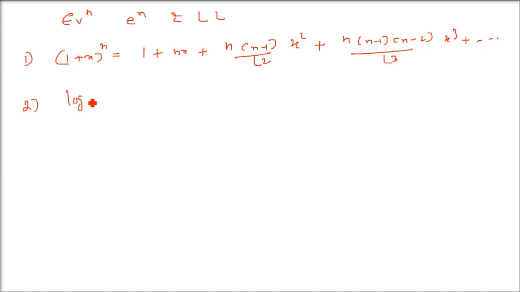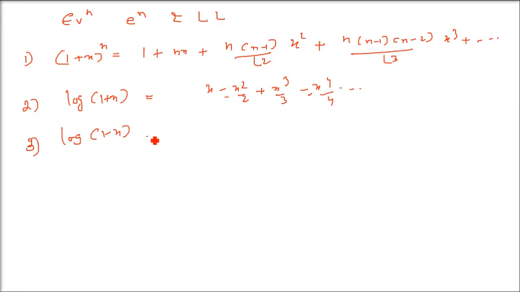What about log of 1 plus x? So log(1 plus x) and log(1 minus x) we will do. For log(1 plus x), the sign will alternate, and then we have log(1 minus x) also. The same expression will be there, only the sign will change. So log(1 plus x) is x minus x square by 2 plus x cube by 3 minus x4 by 4. And what about log(1 minus x)? We have minus x minus x square by 2 minus x cube by 3 minus x4 by 4 minus x5 by 5, like this.